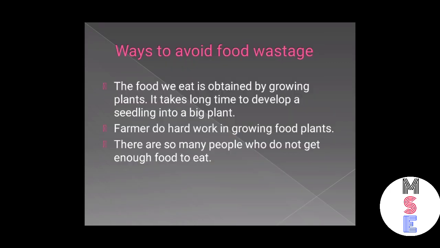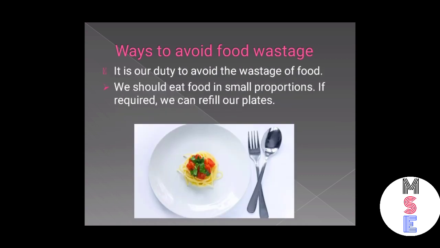Now, ways to avoid food wastage. So how can we avoid food wastage? The food we eat is obtained by growing plants, and it takes a long time to develop a seedling into a big plant, and farmers do hard work in growing food plants. So there are so many people who do not get enough food to eat, and also some people die of hunger every year. So it is our duty to avoid the wastage of food, and we should eat food in small proportion. If required, we can refill our plates.